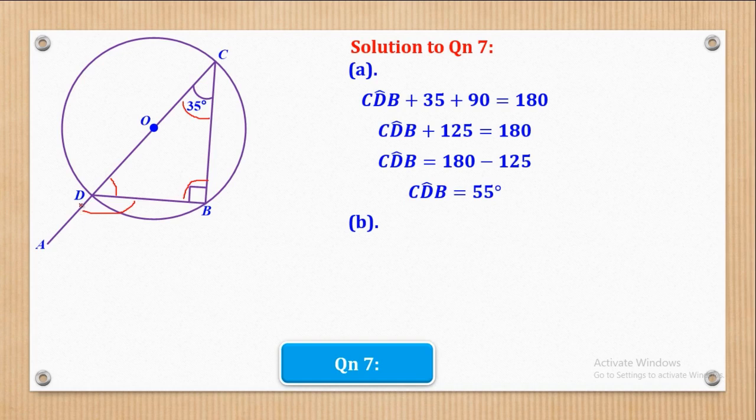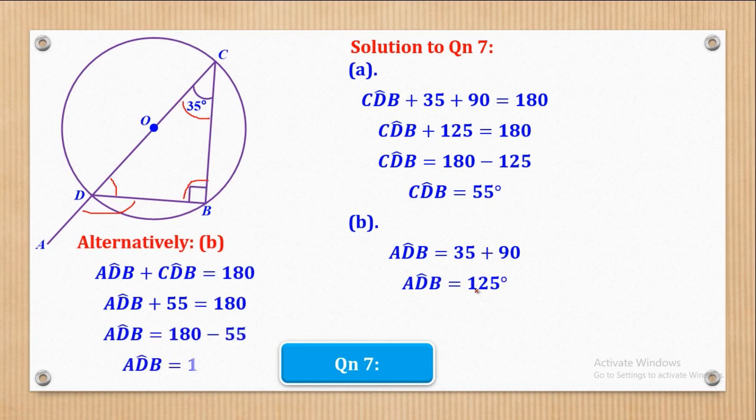So any of the two works, and we shall see how both are used. Now let's start with the exterior angle property. We shall say angle ADB will be equal to 35 degrees plus 90 degrees, and when you simplify, you'll come up with 125 degrees as the required angle.